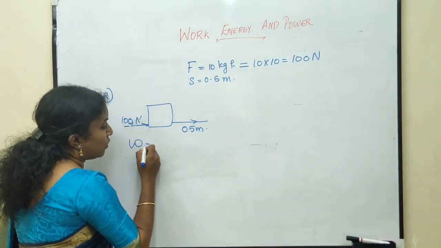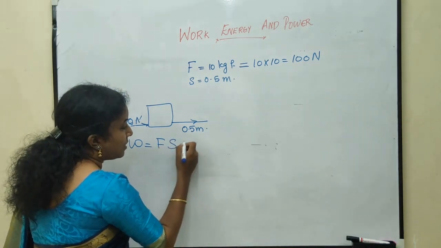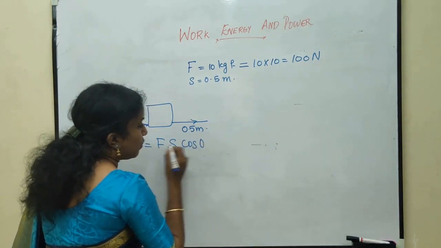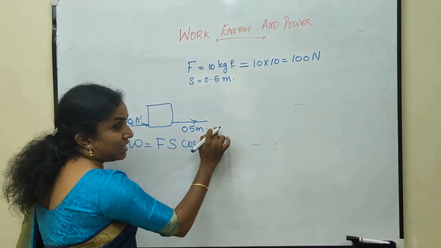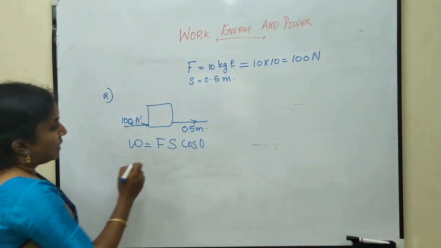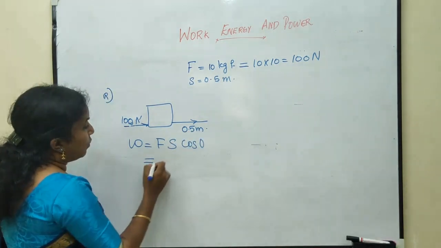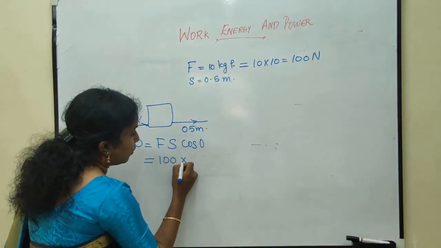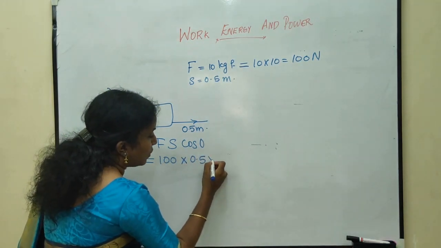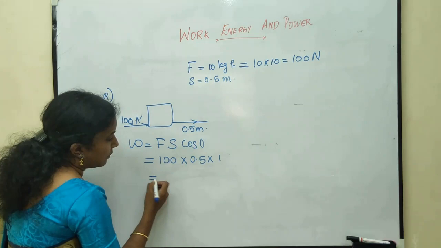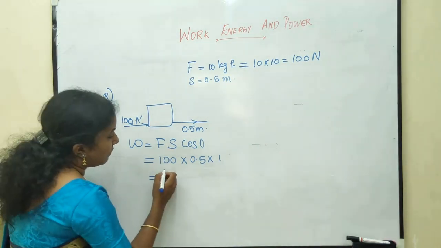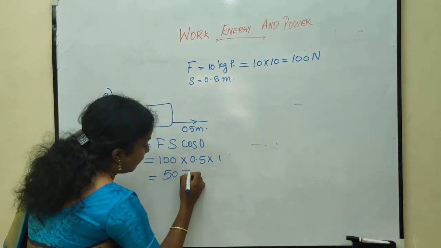Hence, W is equal to Fs cos 0 because force and displacement are in the same direction. Hence, it is equal to 100 into 0.5 into cos 0, which is 1. Hence, we will get the value as 50 joule.